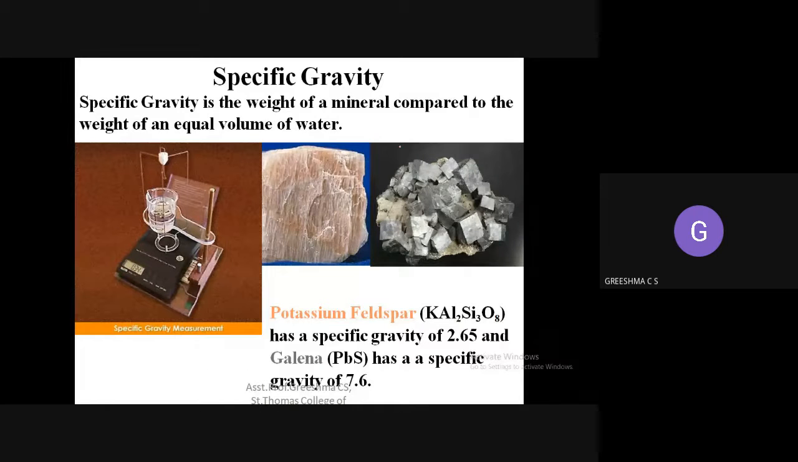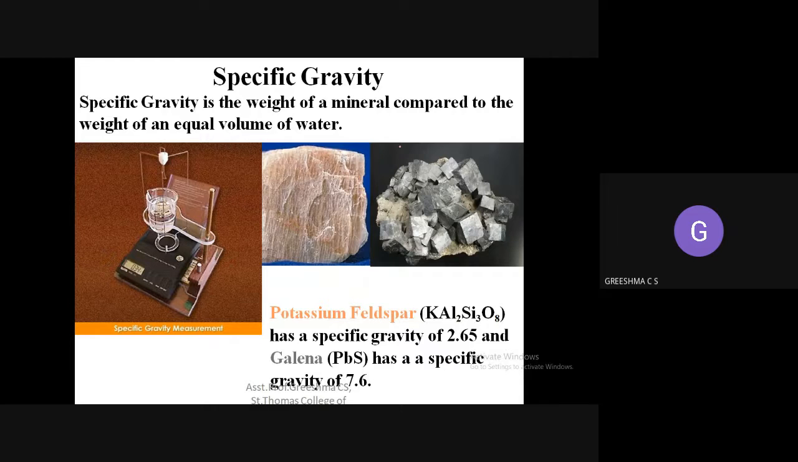Next is specific gravity. Specific gravity is actually a ratio, that is the weight of the mineral compared to an equal volume of water. That is actually a lab test we are doing. How you measure specific gravity: you take a mineral and similarly take an equal amount of water. The ratio of the two will give you the specific gravity.